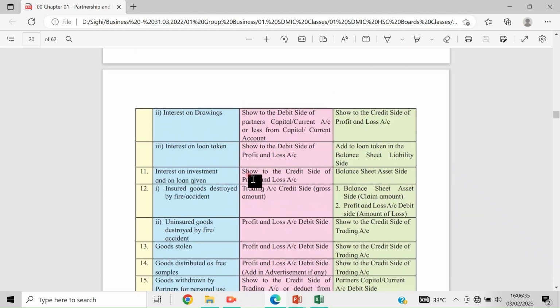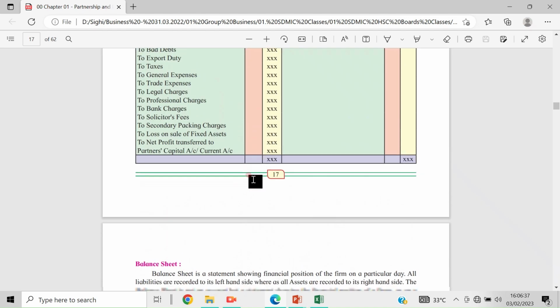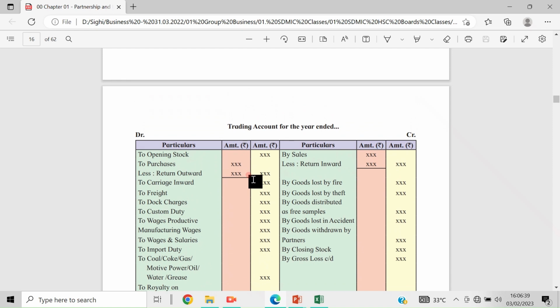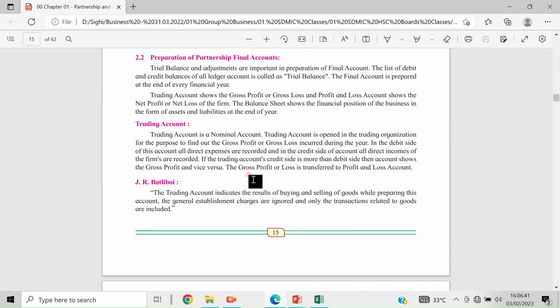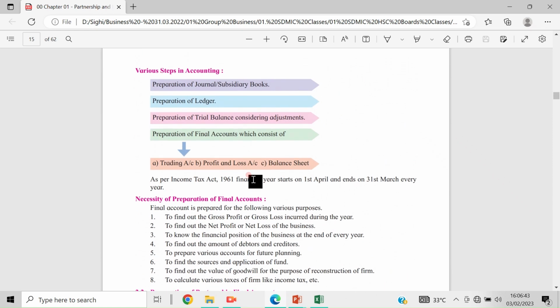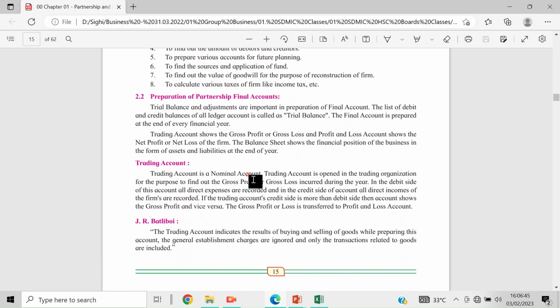Now, before getting into the preparation, I will show the pro forma of the trial balance, trading account, profit and loss account, trading and profit and loss account combined, and then the balance sheet format, how to make it.